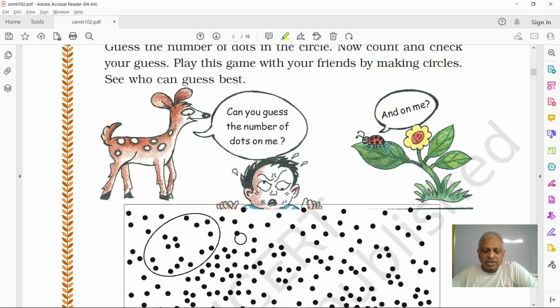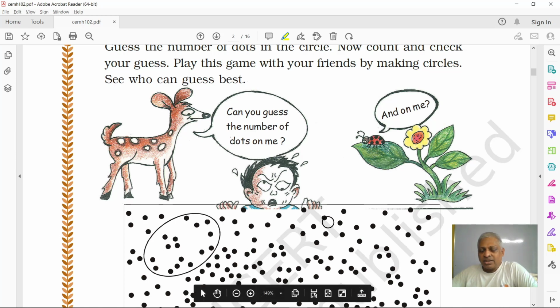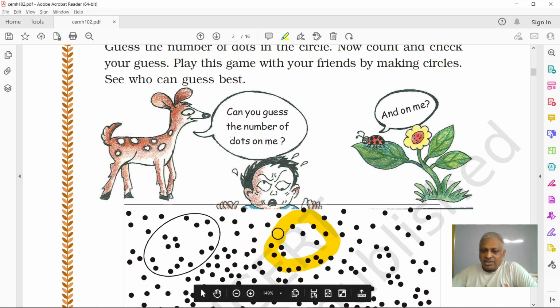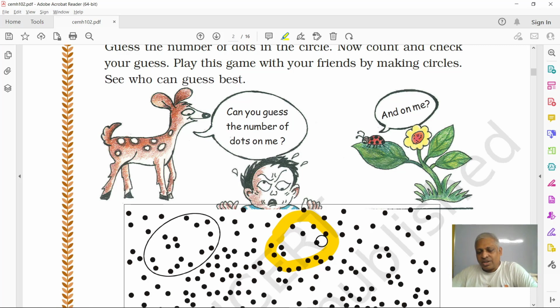You make a circle and instantly you tell the other friend to count the number of dots in that circle. Right? Circle, you define the size. It can be the size of your water bottle cap, or it can be like your thumb, something like that, a small circle like this you draw somewhere, and ask your friend to count the number of dots inside. Here you see this deer has got the dots on its skin, and you know what is this?